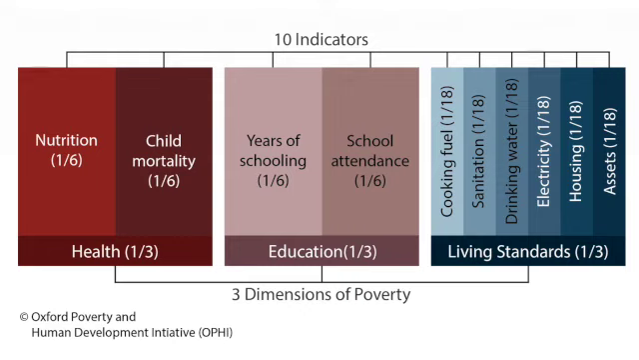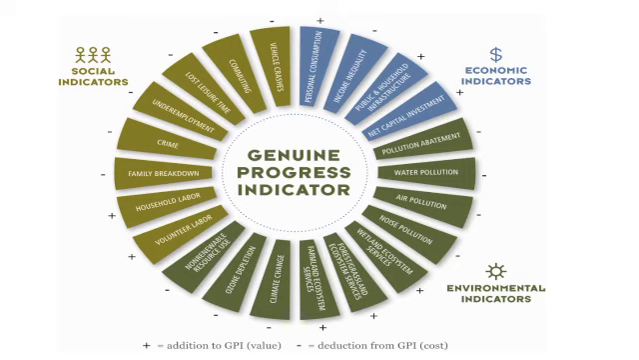So that's, for example, if you're thinking about health, it could be nutrition. Are they underweight for their age? Is it to do with child mortality? With education, is it to do with years of schooling? Could it be to do with school attendance? If you think about living standards, think about cooking fuel, for example, deprivation regarding household cooking, sanitation, drinking water, electricity, housing, and maybe their assets.